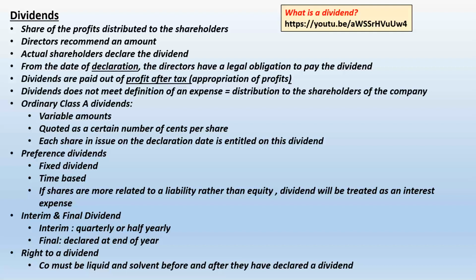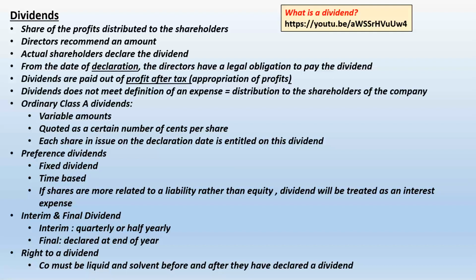As opposed to a preference shareholder, he says, well, I have 100 Rand invested in your company. I'm entitled to a 10% dividend. And I have to get 10 Rand worth of dividend, a fixed dividend. If I became a shareholder 6 months through the year, I will only be entitled to half of that 10 Rand. So I'm only entitled then to 5 Rand. So a preference dividend works like interest on a loan. It is based on the number of months for which I owe that dividend to the shareholder.